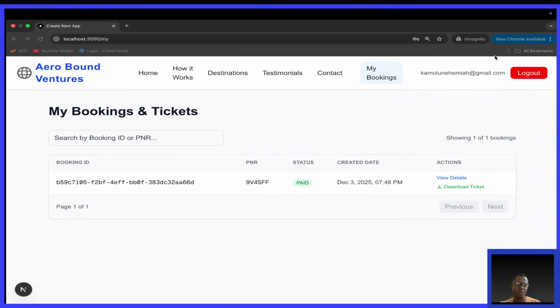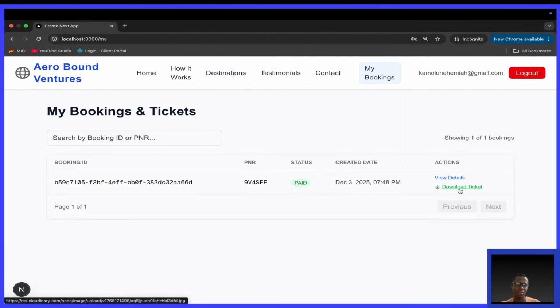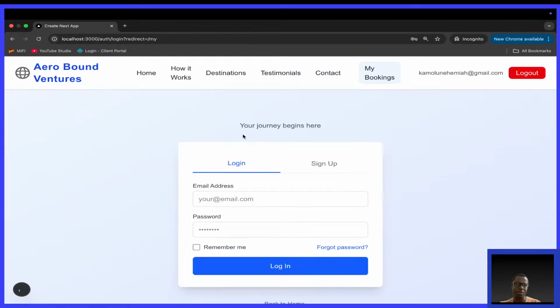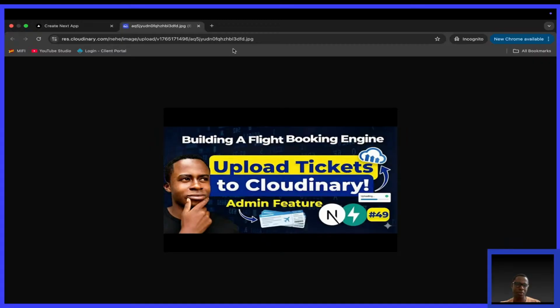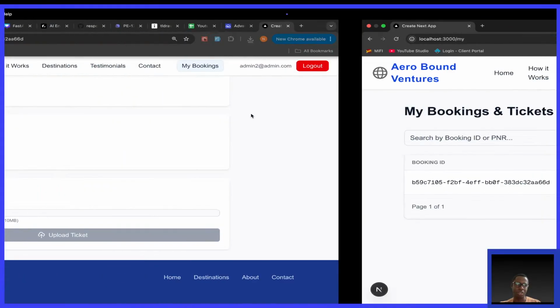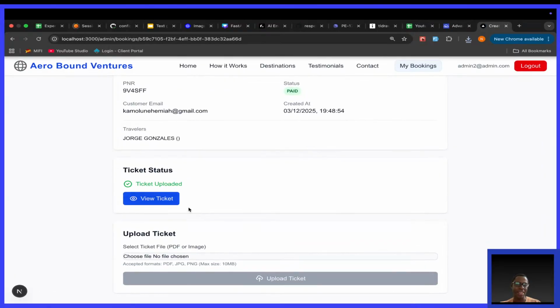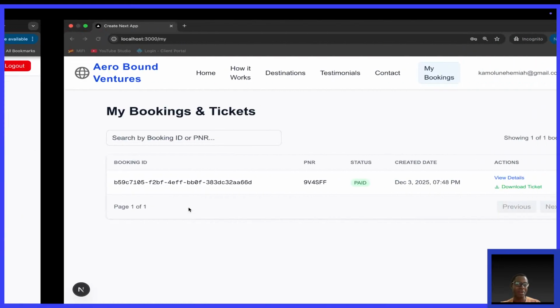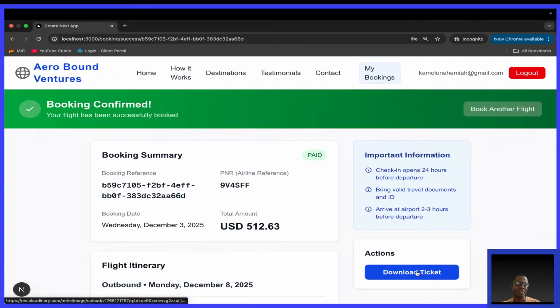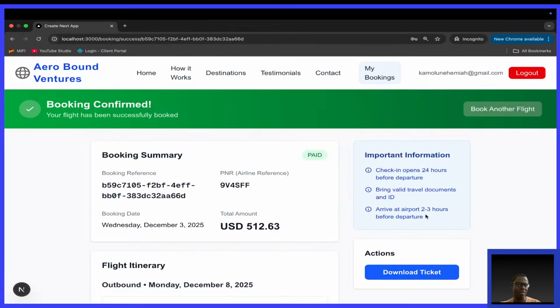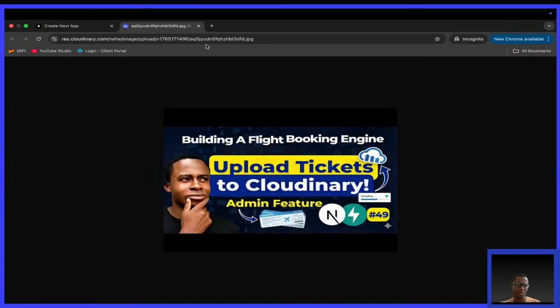If we come to the user, download ticket, you see, it's still showing the old one. So we need to be able to change that. And now you understand why I did this, because I knew this is an easy bug to exist. Go to view details, download ticket. Here it has updated, it has changed. But on this other side, my bookings, download ticket, this one has not changed.